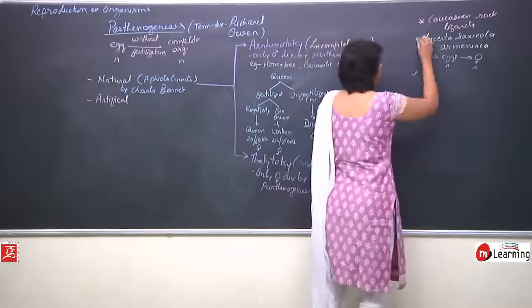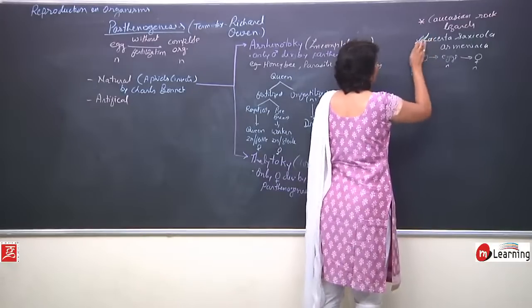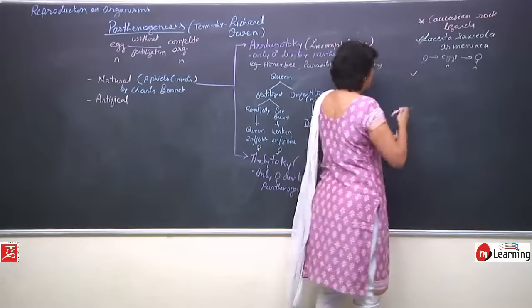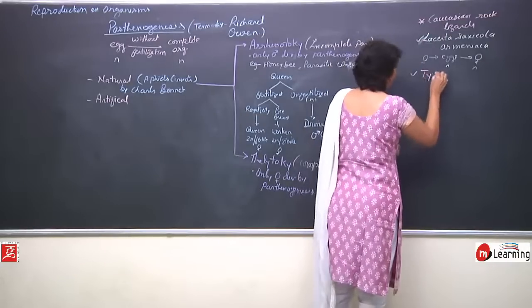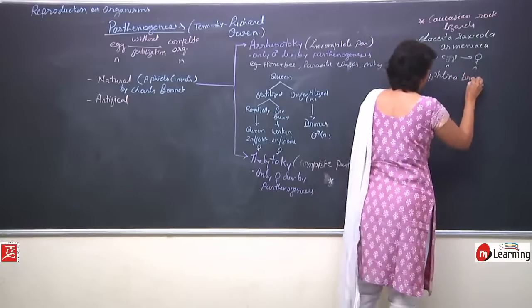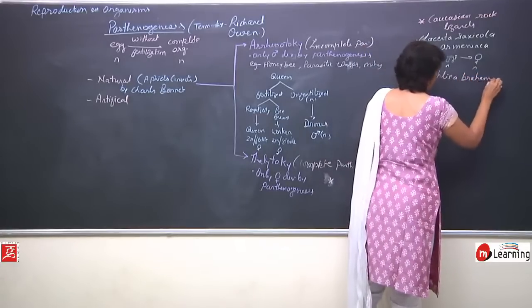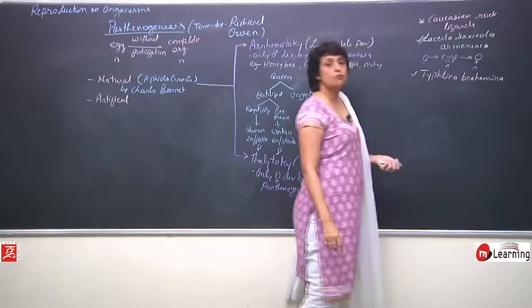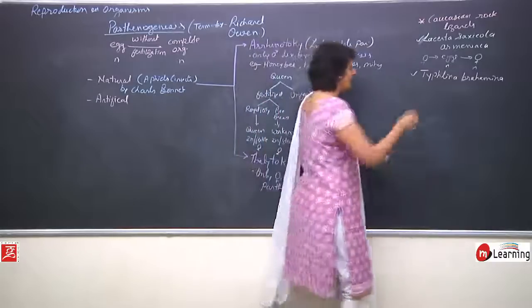The other example is of Typhlina brahmina. It is the smallest Indian snake.